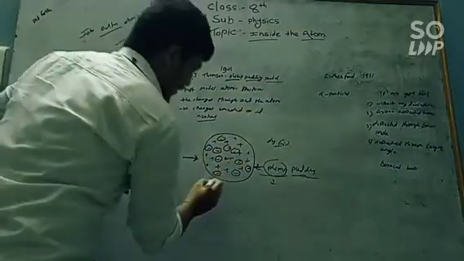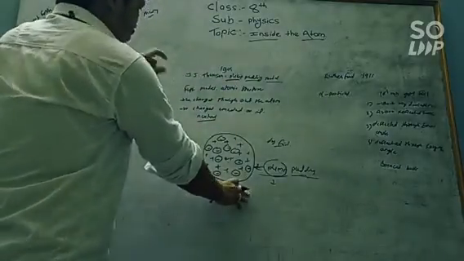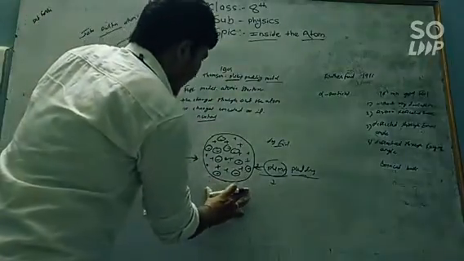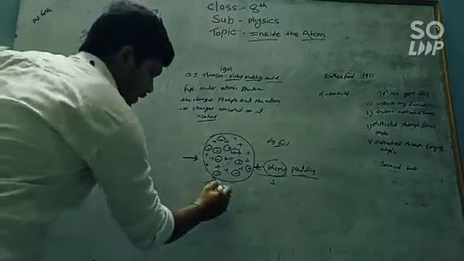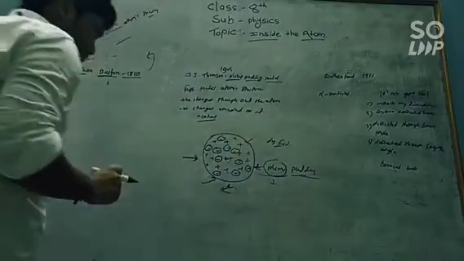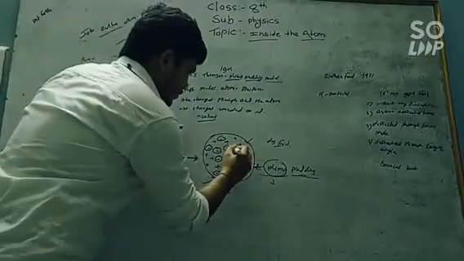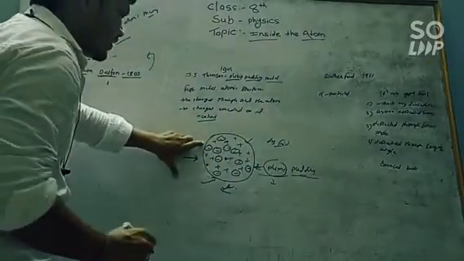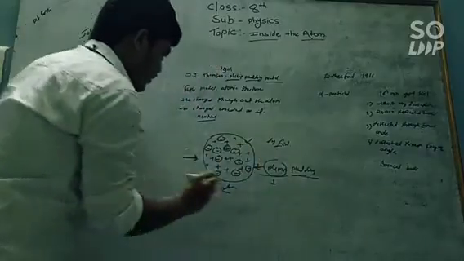So he said, according to the plum pudding theory, that the positive charges are present all over the atom, like this whole dish. Means the positively charged particles are present all over the atom, and the negatively charged particles are embedded like the plum dry fruit on this dish.